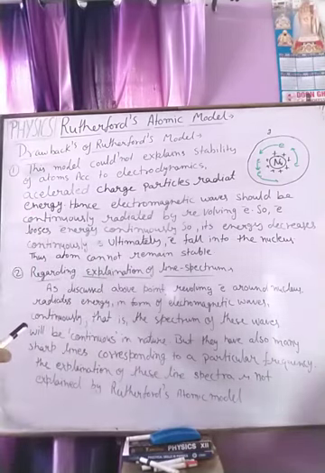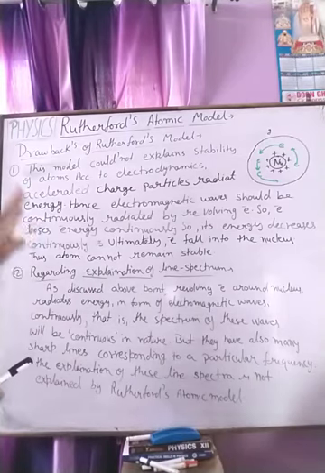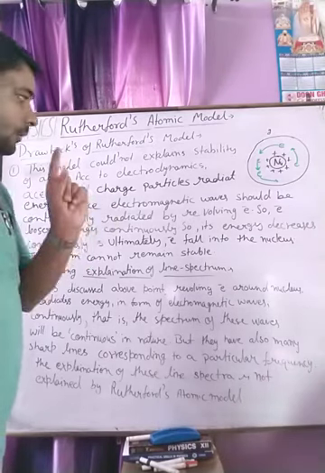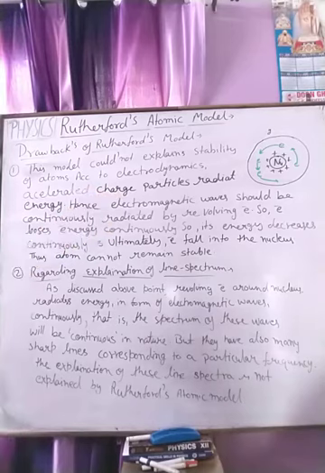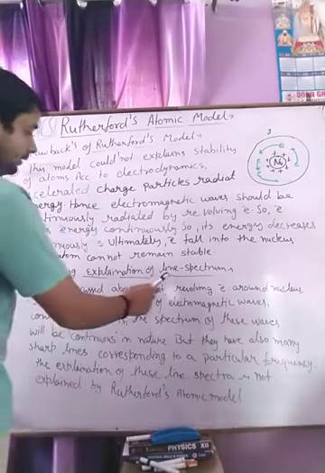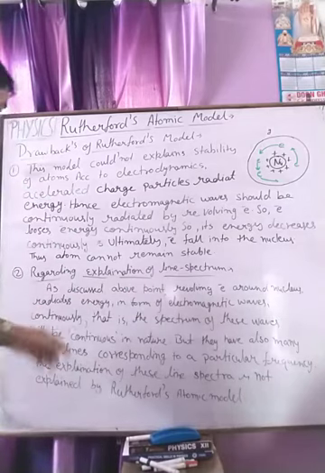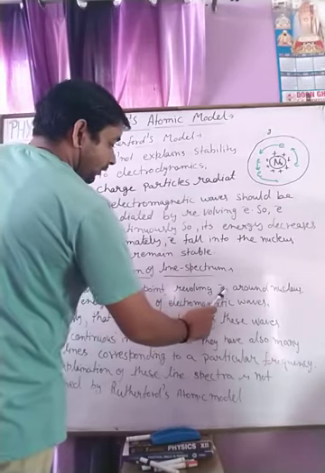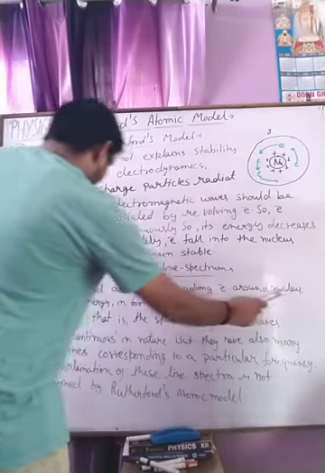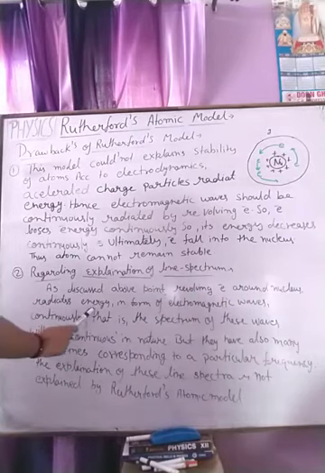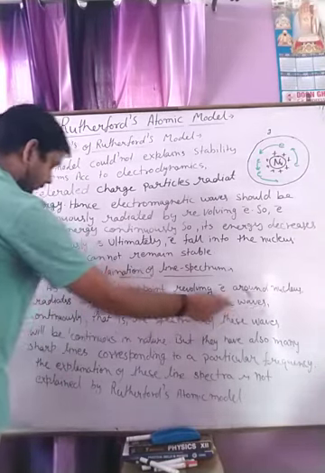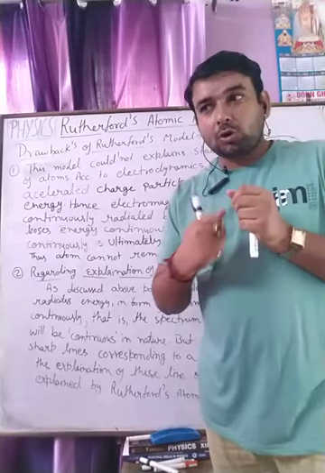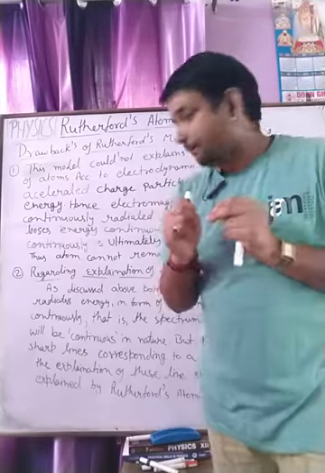So this is the first drawback of the Rutherford model, that it is unable to explain the stability of the atom. Second, regarding the line spectra: the revolving electron around the nucleus radiates energy in the form of electromagnetic waves, and we learned that electromagnetic waves have a continuous spectrum.